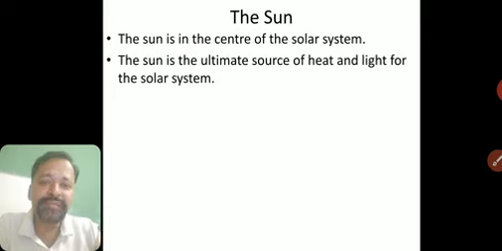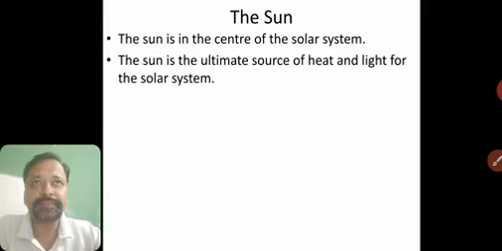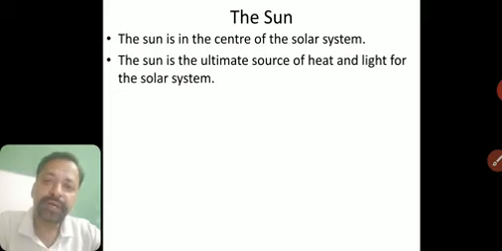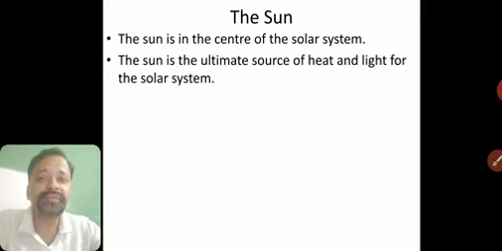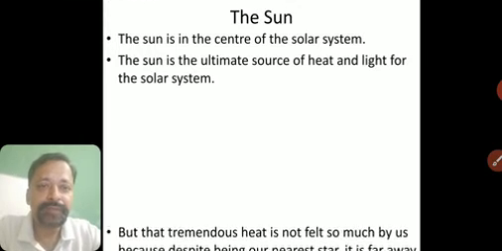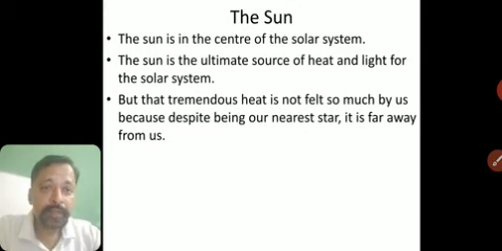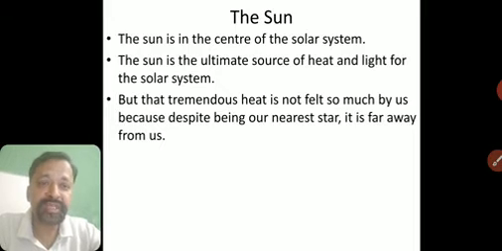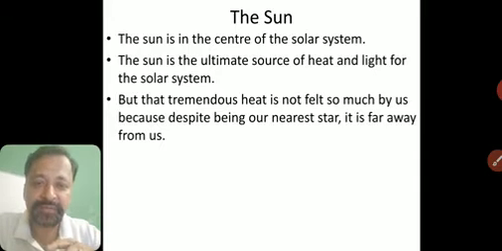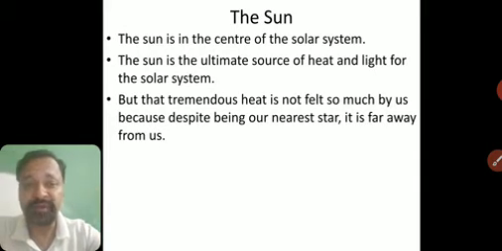But do you really feel the heat? Can we go outside our house in the morning time when the sun is there, in the afternoon? Yes, we can go. The sun is very hot, but it is very far away from us, so we cannot feel the heat directly. That tremendous heat is not felt so much by us, because despite being our nearest star, it is far away from us. The sun is the nearest star for us, but it is very far away from us.